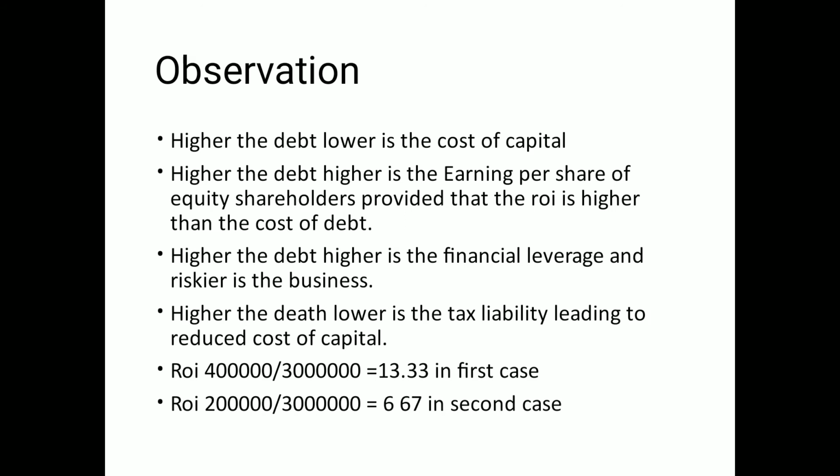So the first sentence here, the higher debt, lower is the cost of capital, is asked in MCQ frequently. Even I had sent one photograph of it, in which the question was the cheapest source of capital, and then 4 options were given. One of them was retained earning and the other was debt or debenture or bank loan, right? मुझे याद नहीं, I think it was debenture. So always select any option which has debt portion in it, and that is clearly not retained earning, because retained earning has an opportunity cost, while debt or debenture will be tax deductible. The interest on it would be tax deductible, so it is the cheapest source.